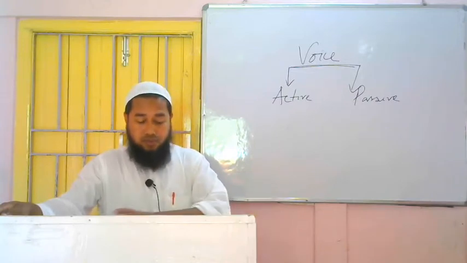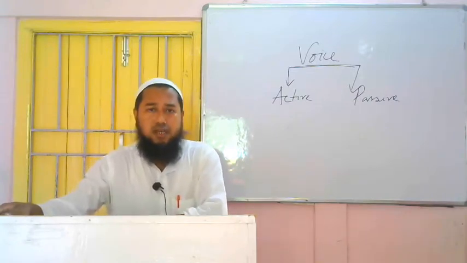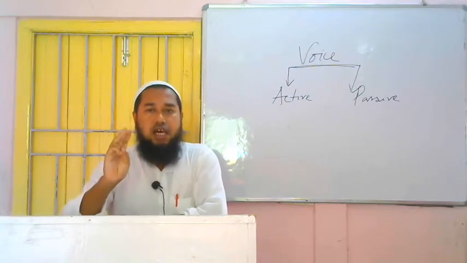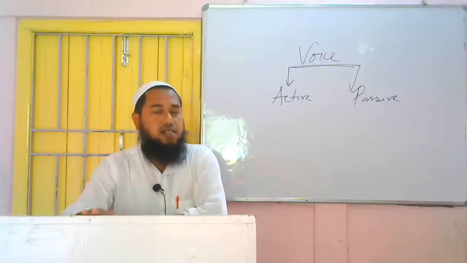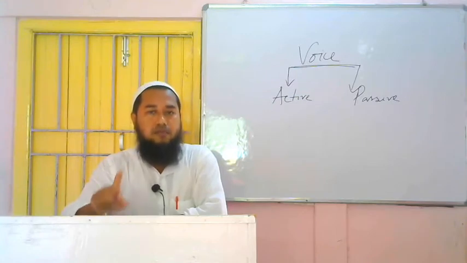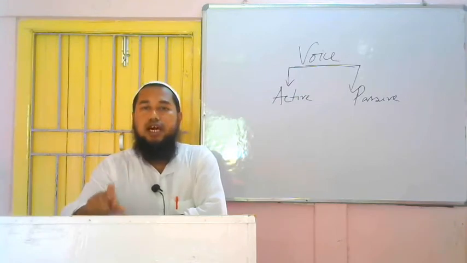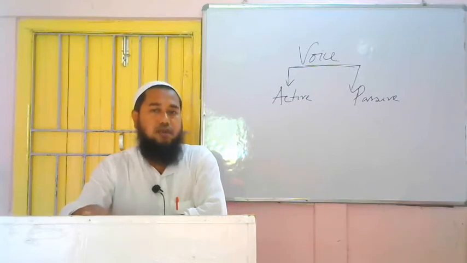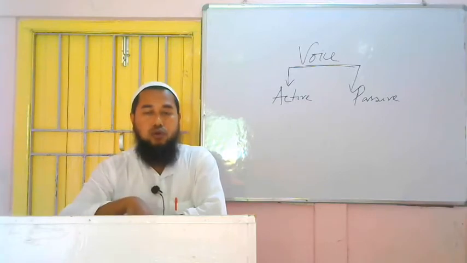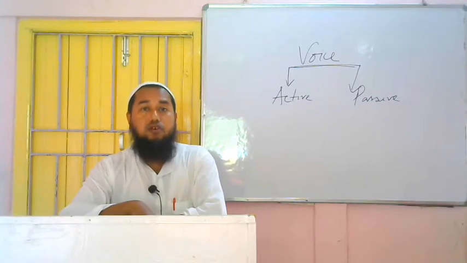So what to do? When we change the voice, very clearly you understand this one, we know 3 things. If we do not get these 3 things, we cannot change the voice. First thing is what? Subject. Second thing is what? Verb. And third thing is what? Object. If we do not get these 3 things in a sentence, we cannot change the voice. Except in case of imperative sentence, there without subject and without object also we can change voice. Leave the matter of imperative sentence, when it will come I will tell you how to do. In rest other cases, if we do not get any of these 3, subject or verb or object, we cannot change the voice. So for that, we must know what is subject, what is verb and what is object.